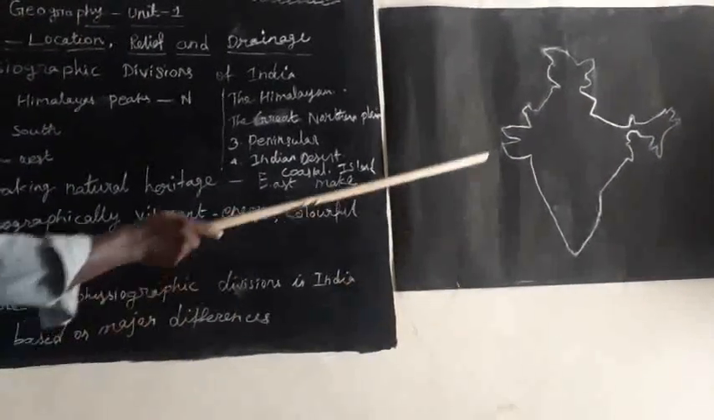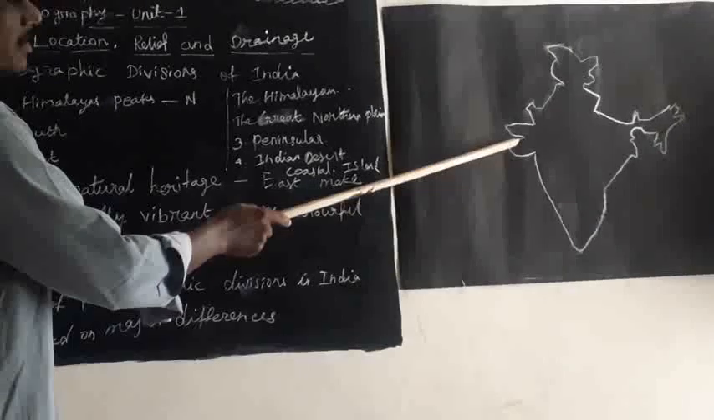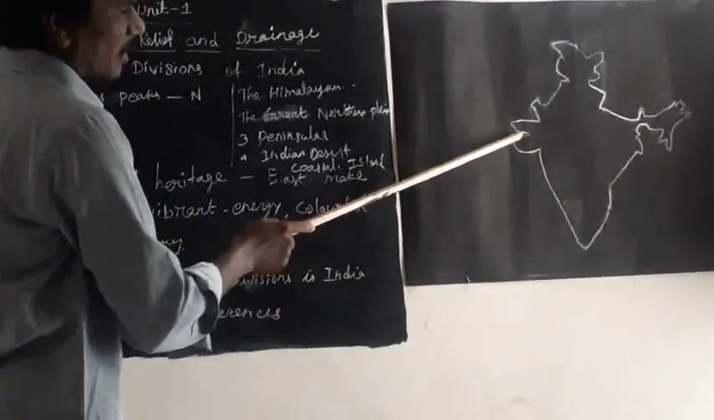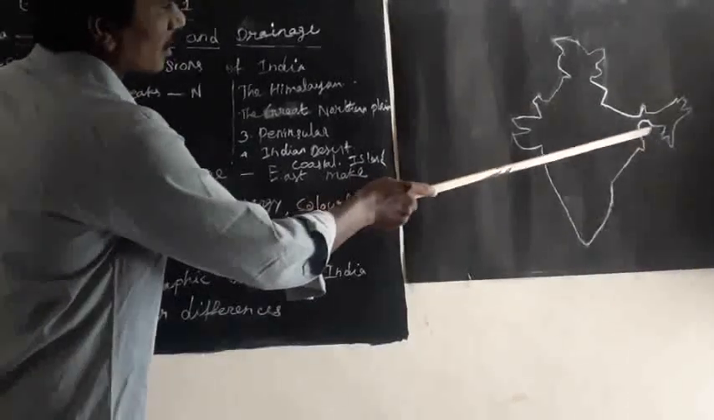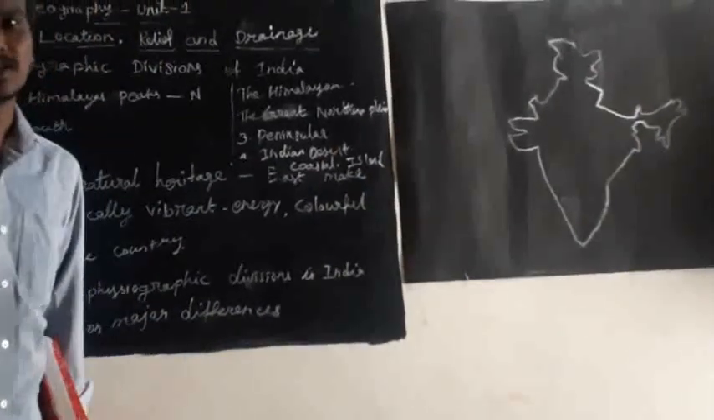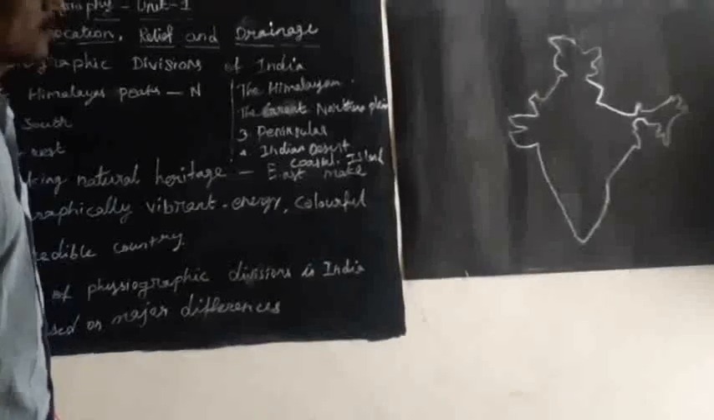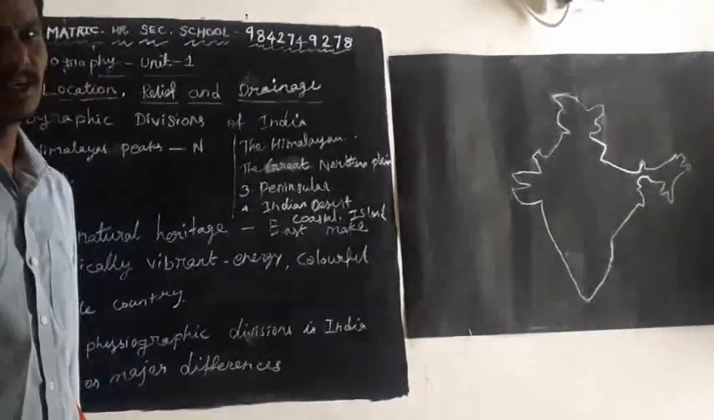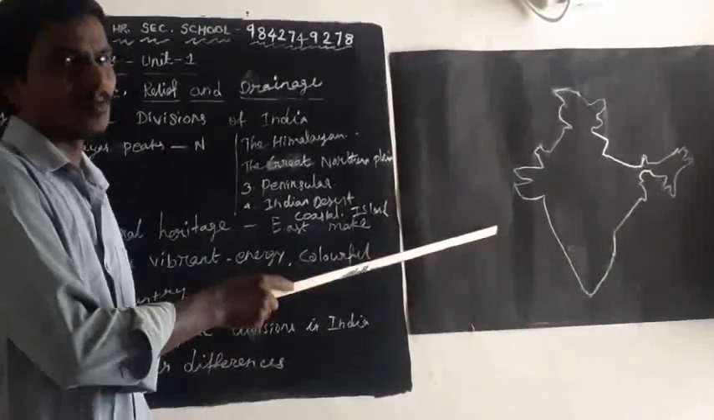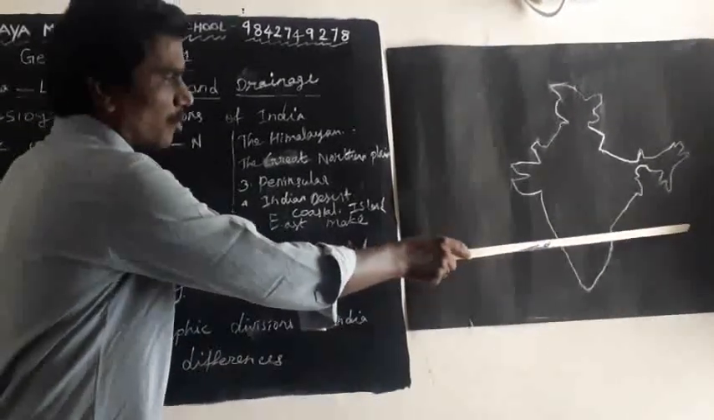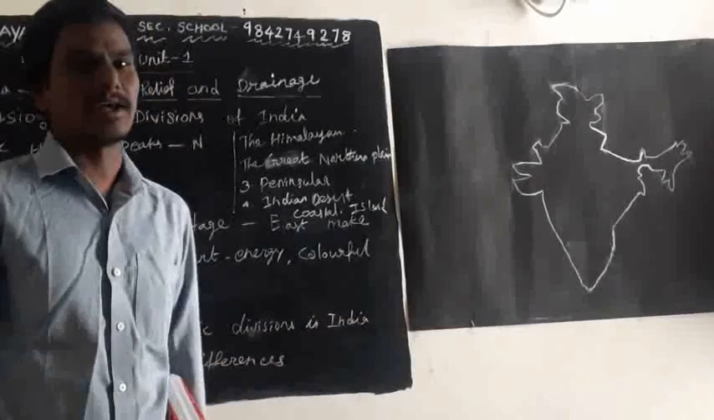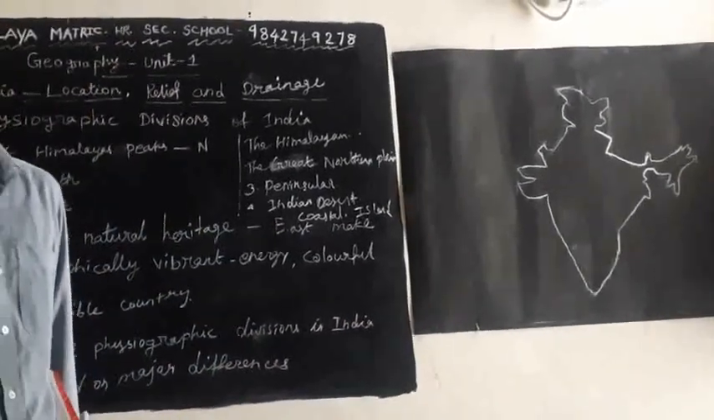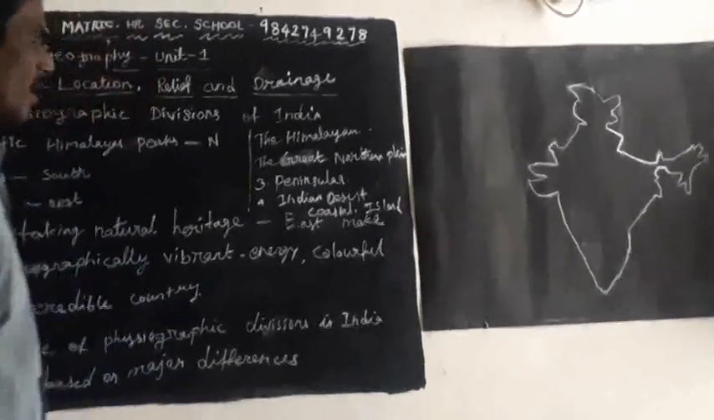The coastline stretches from Rann of Kutch in the west to West Bengal in the east. The total coastal length is 6,100 kilometers, and including Lakshadweep and the Andaman and Nicobar islands, it is 7,516.6 kilometers.